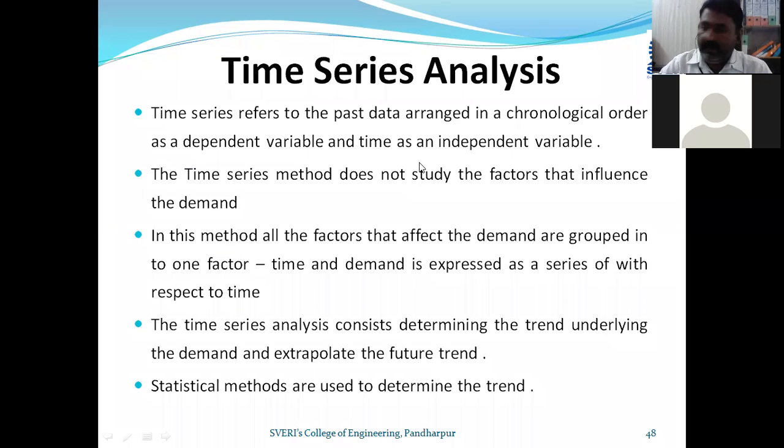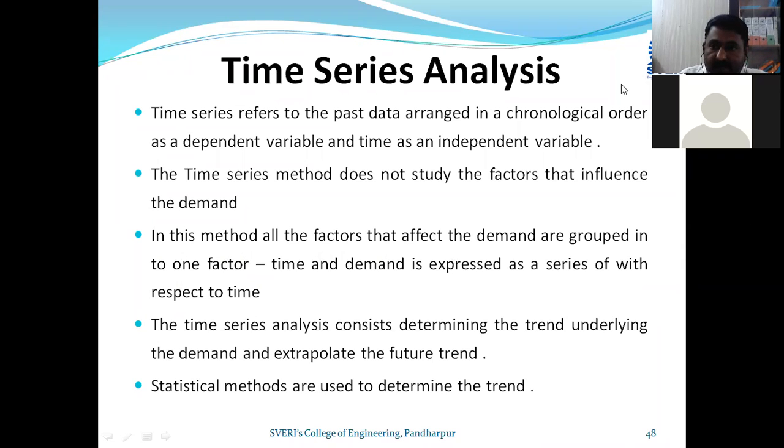Let us start the next bit related to forecasting. Let us have a revision of what we discussed yesterday. We discussed the regression method, and we solved 2-3 different numericals based on it. Today we will discuss time series analysis. For this method also, we discussed the basic approach yesterday.